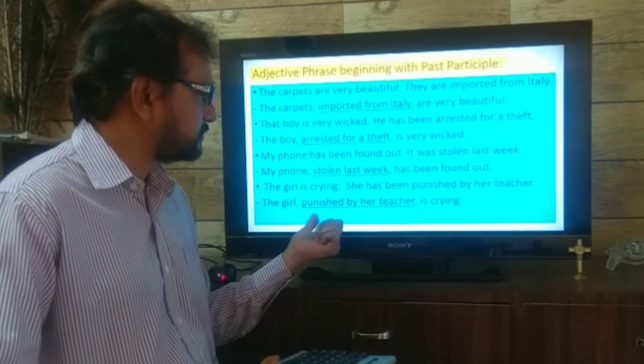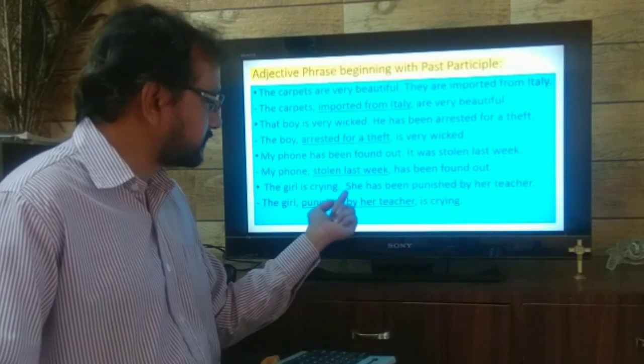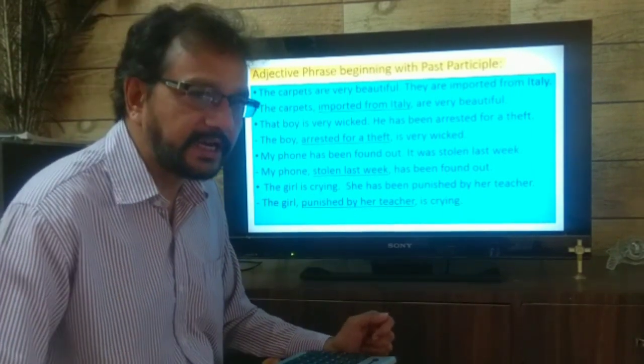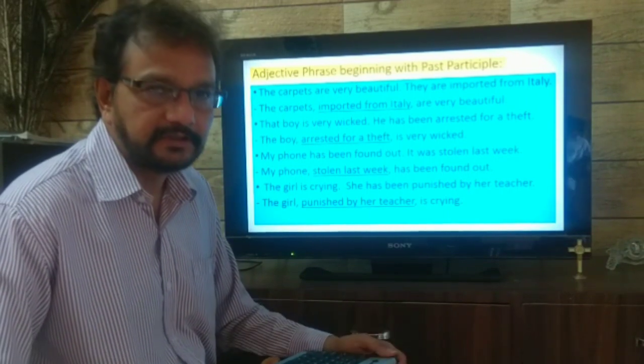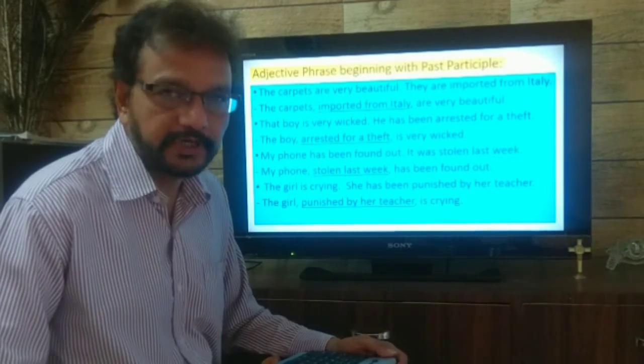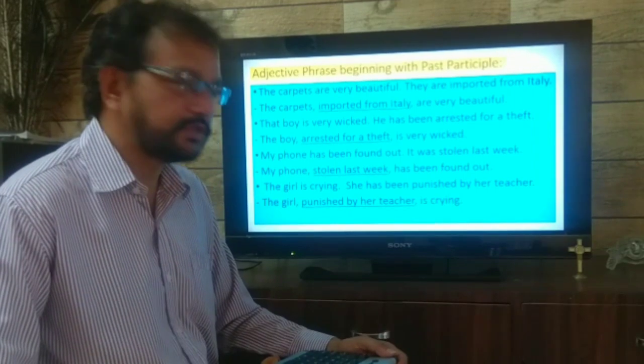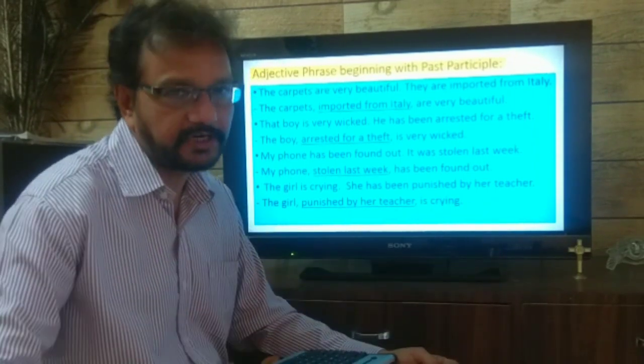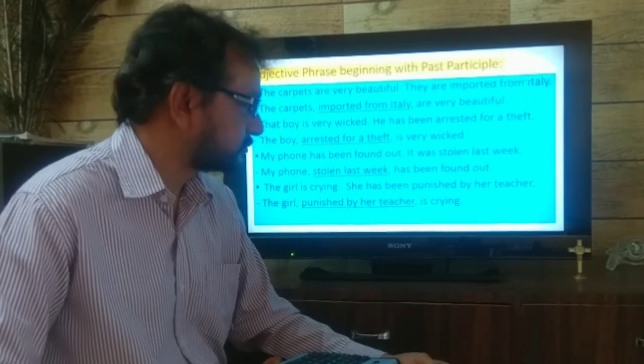The girl is crying. Next sentence. The girl is crying. Which girl is crying? I simply tell you, the girl is crying. You will not understand which girl I am talking about. So there is one more sentence. She has been punished by the teacher. Yes, now you can understand which girl I am talking about.